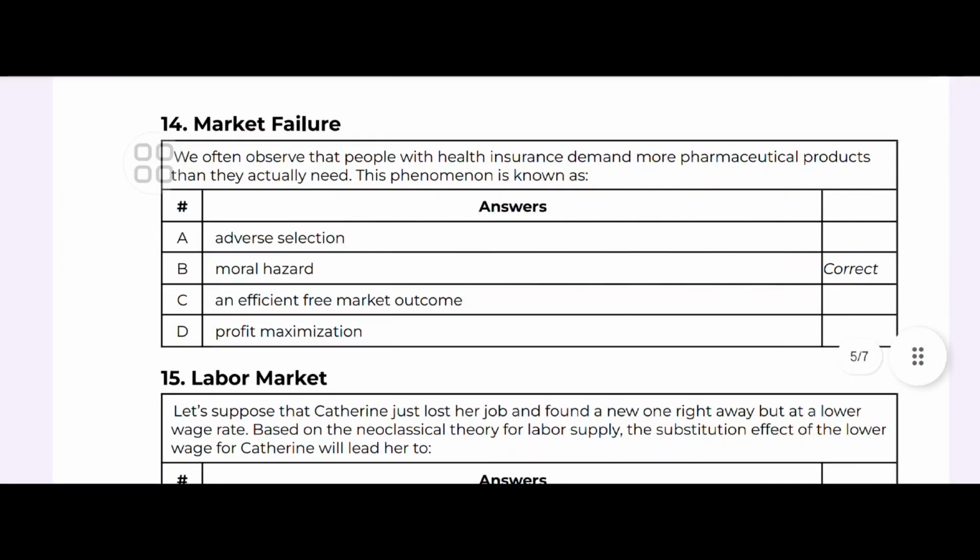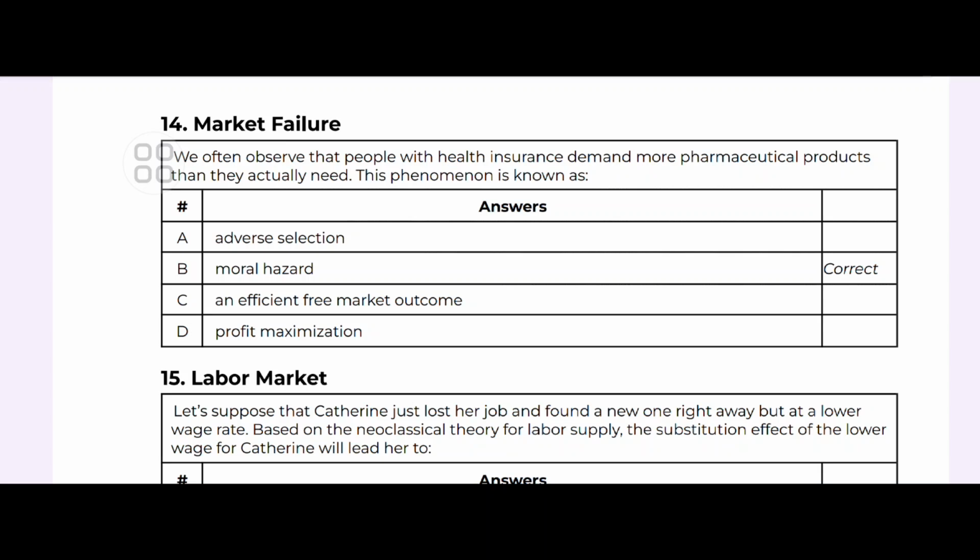Market failure. We often observe that people with health insurance demand more pharmaceutical products than they actually need. This phenomenon is known as what? Is that adverse selection, moral hazard, efficient free market outcome, or profit maximization?